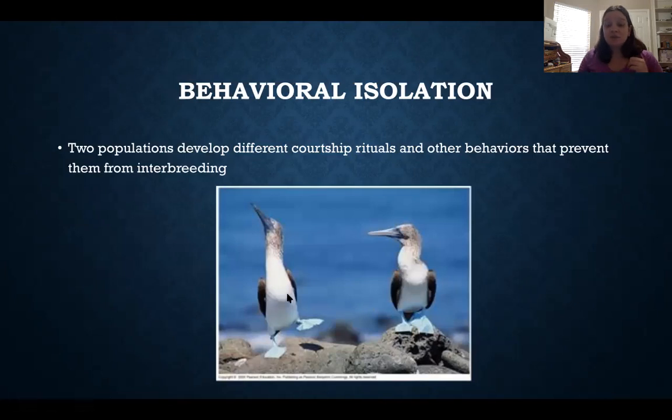So like these birds here, these are the blue-footed boobies, and they do a little dance where they show off their feet. And so if you have a bird that doesn't do the dance, they won't mate, they won't interbreed. So having these various rituals, and most organisms have something that they do. There are some pretty interesting ones amongst the birds.